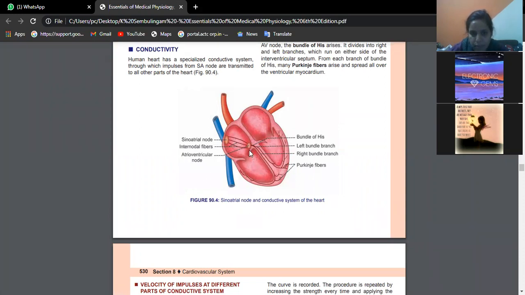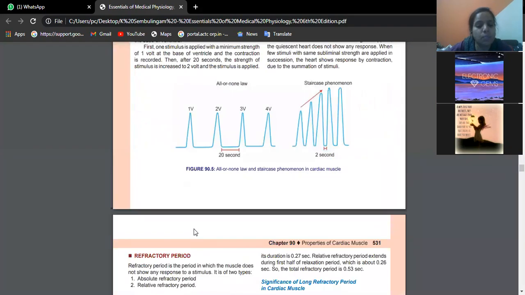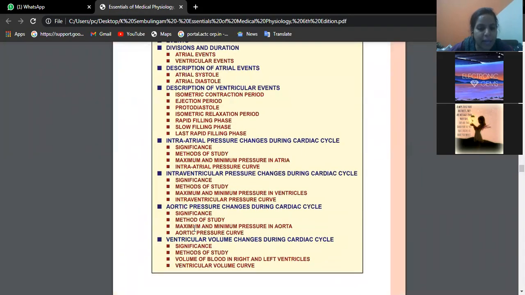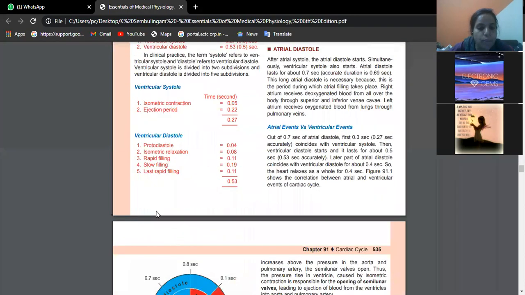The AV valves are tightly closed, and even the semilunar valves are tightly closed, and the chamber is stretching with fullness because the blood is quite full in both chambers. That particular phase of the cardiac cycle is called the isometric contraction period.